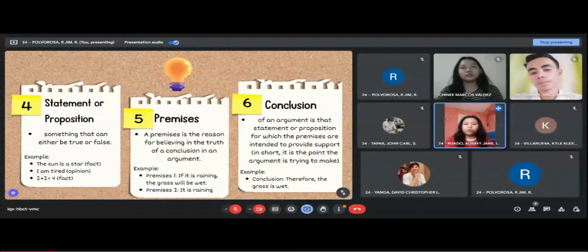So therefore, our conclusion is the grass is wet, because the conclusion is the statement or proposition for which the premises are intended to provide support. In short, it is the point that the argument is trying to make.